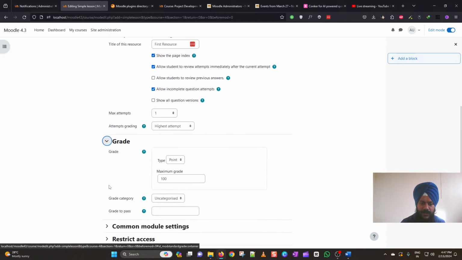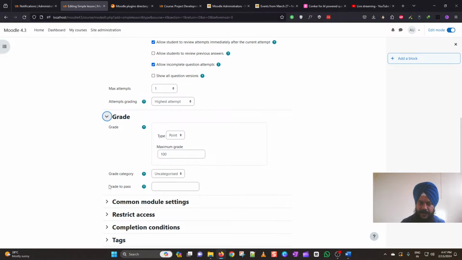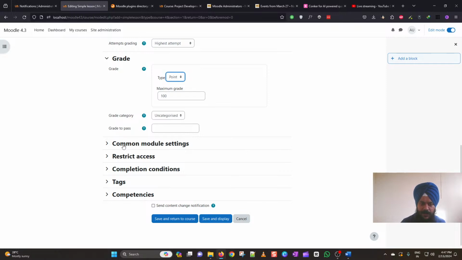And then you can choose the grade for this simple lesson activity. Either you want a point grade or a scale, or which grade category you would like to keep this item, and then what is the grade to pass. Once you are done with all these settings, I am just leaving all these common module settings and onwards as default, and then click on Save and Display.